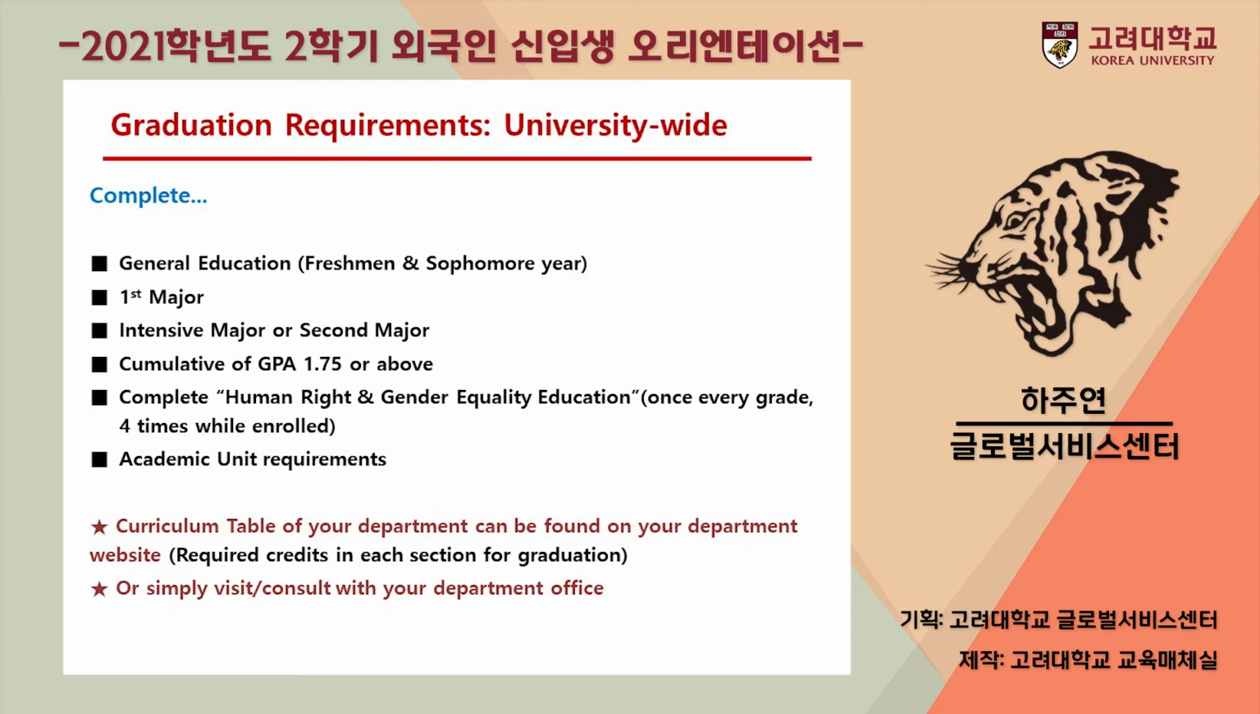Students must have achieved a minimum 1.75 cumulative GPA or above. Students are also required to take human rights and gender equality education each year. Lastly, students must meet the academic unit requirements. Please make sure to check the curriculum table of your department.